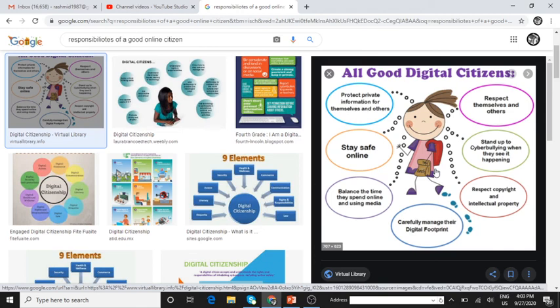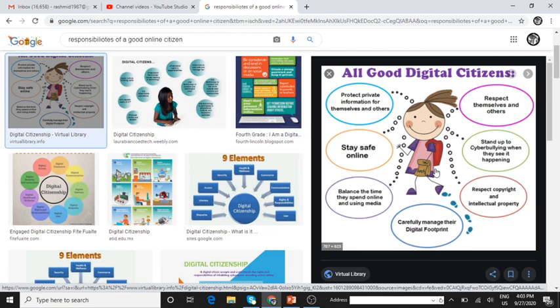Do not use a computer to give false identity. You all are small kids. Don't just give your name and tell that you are 30 years old or 25 years old or 19 years old. You should never give a false identity. Then, always use a computer in ways that ensure consideration and respect for your fellow friends. Use the computer in good ways. Whatever others are doing, you are supposed to respect your friends also.